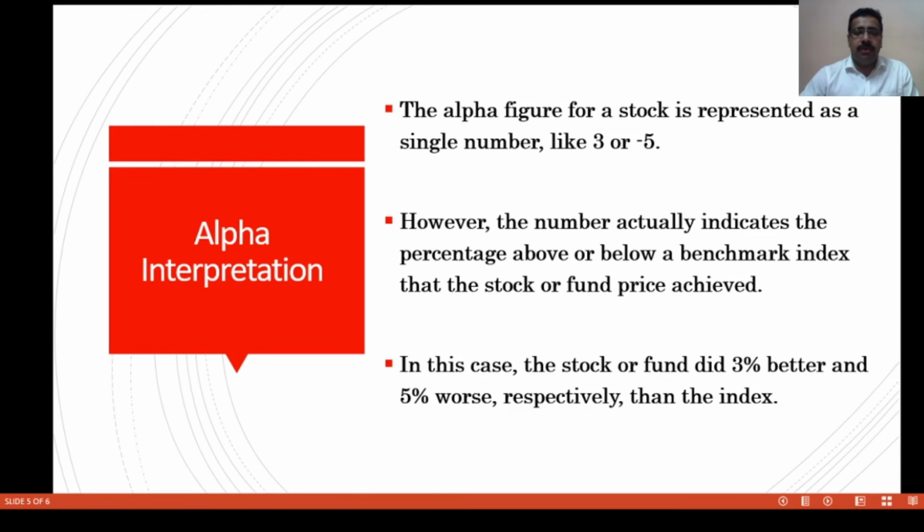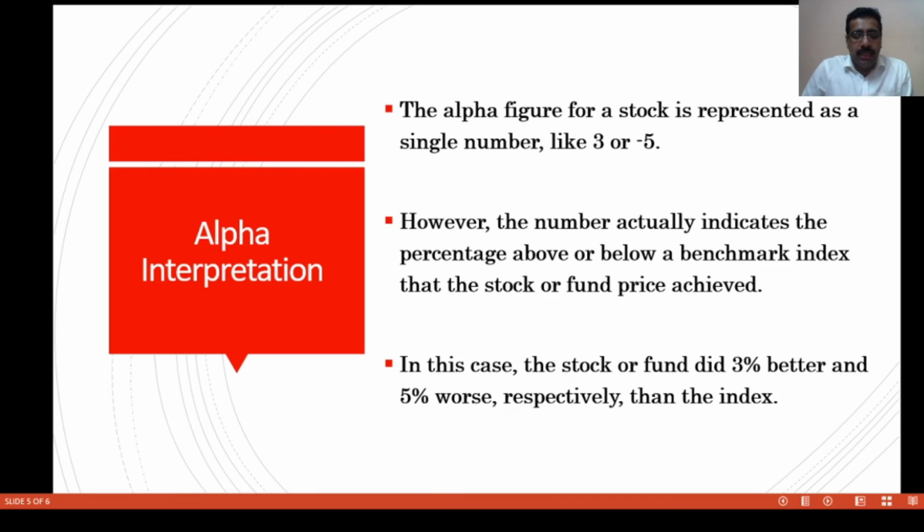Then we discuss what is the real interpretation of alpha value. An alpha number can be negative or positive. For example, alpha is equal to 3 or alpha value of the security is equal to minus 5. What is the real interpretation? If alpha value of the security is positive, that means that security is outperforming in comparison to the market or market performance.